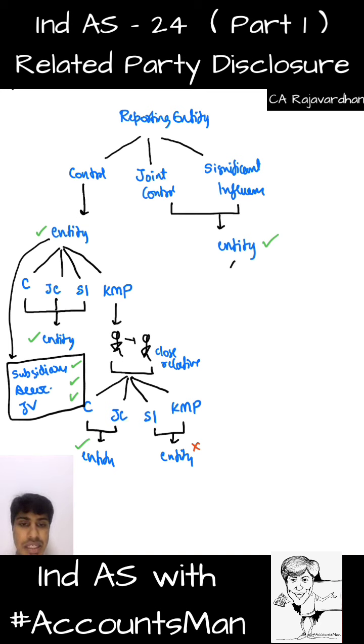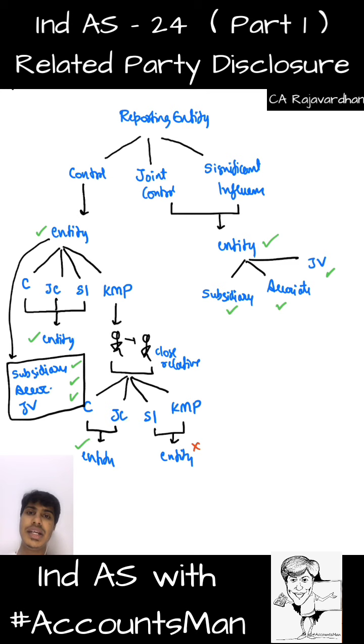Further, if this entity has any subsidiary, associate, or joint venture, now, are these our related parties? Answer is yes. All these three are also our related parties.